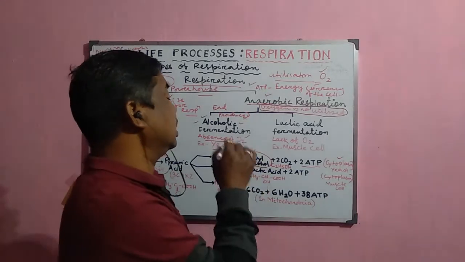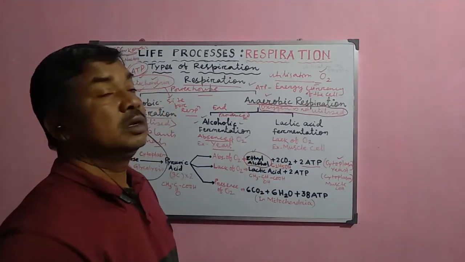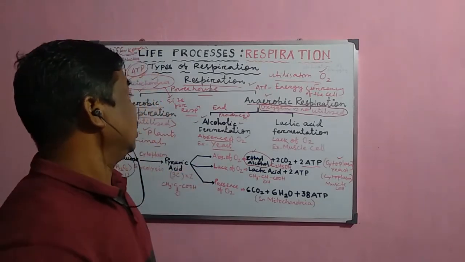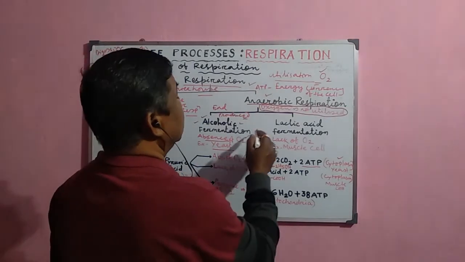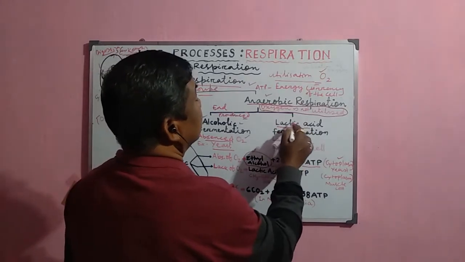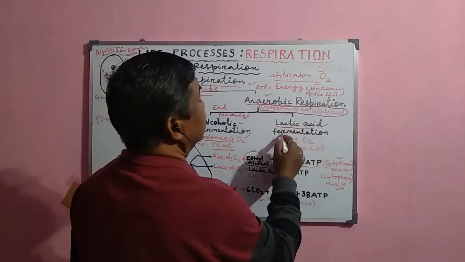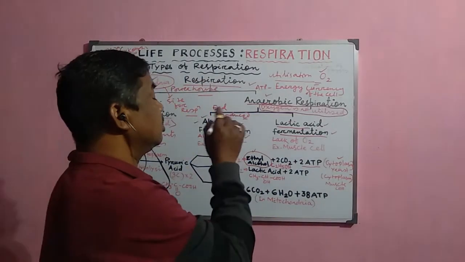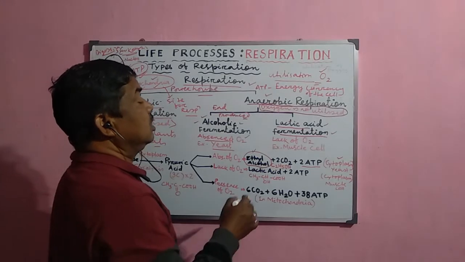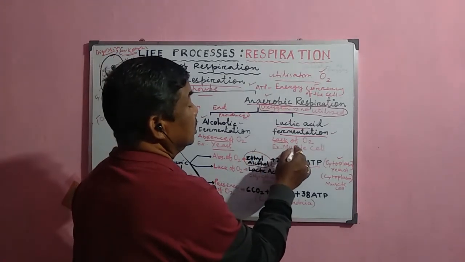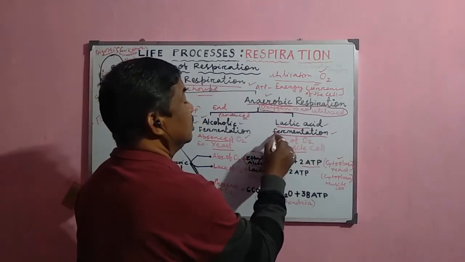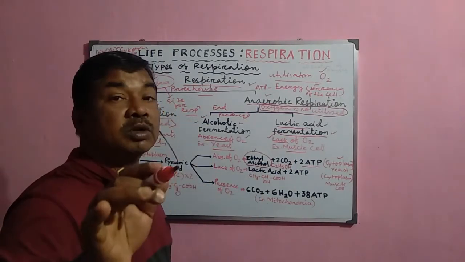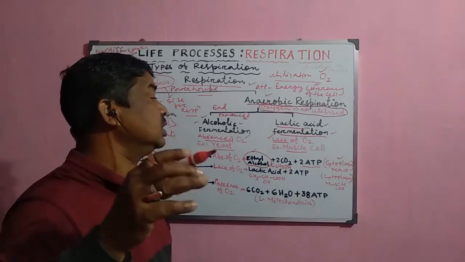So these organisms are yeast and some anaerobic bacteria. Now another type of anaerobic respiration is called lactic acid fermentation. It normally occurs in the muscle cells when the oxygen supply is scanty, very little, or there is no supply of oxygen at the time.